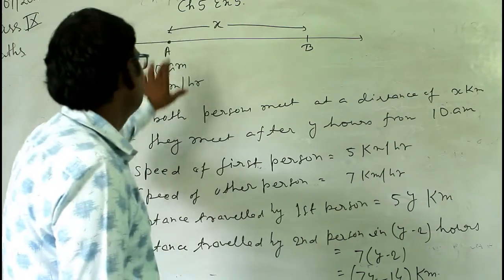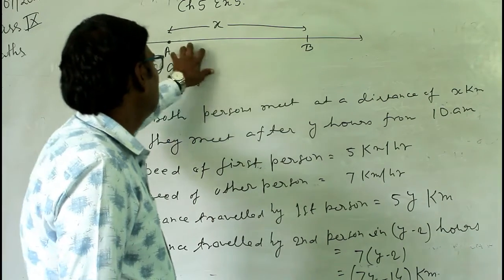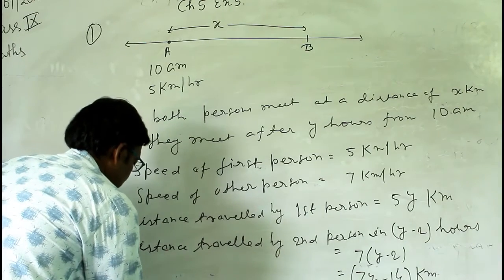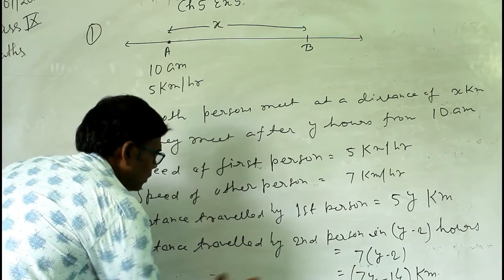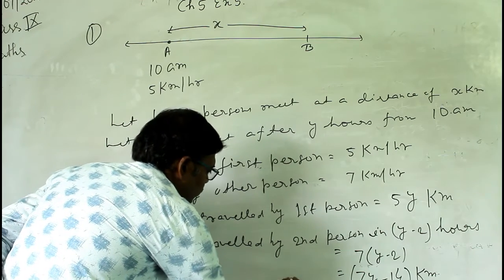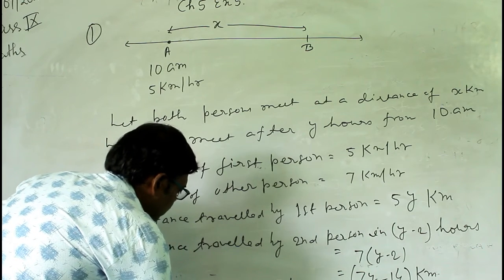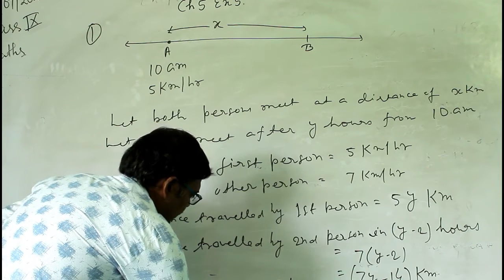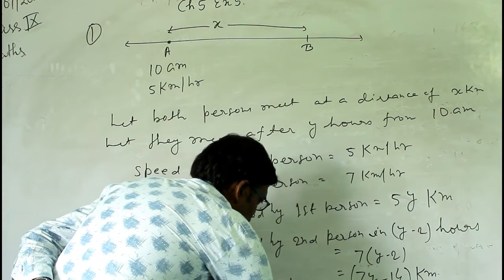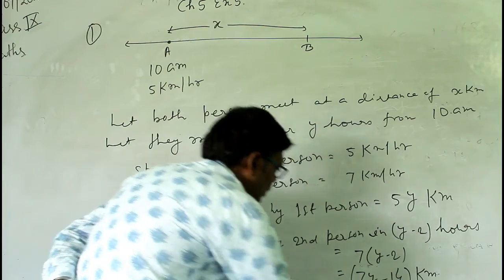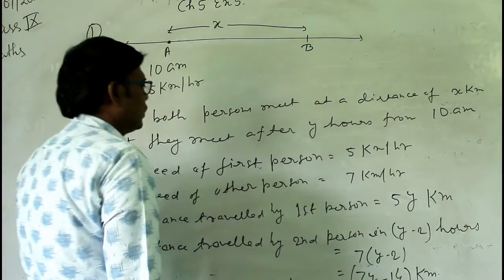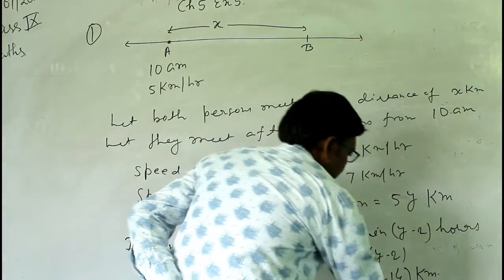Because this distance is the same for both persons, according to the question you will write 7y minus 14 equal to 5y. Solve this: 7y minus 5y equal to 14, then 2y equal to 14, and this implies y equal to 7. So what is y here? Hours. So 7 hours.